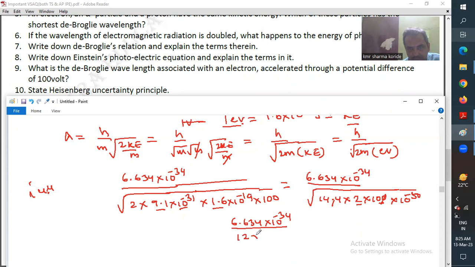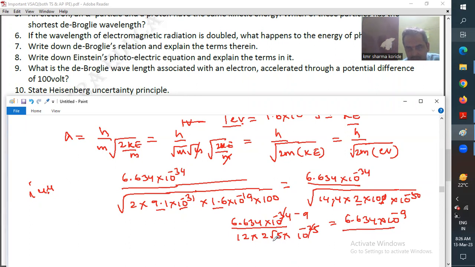So this is going to be 12 and root 20. 20 can be written roughly as 2 root 5. Then 10 to the power of minus 50 without the root is 10 to the power of minus 25. So this and this get cancelled, and the power will be minus 9. This is 6.634 into 10 to the power of minus 9 divided by 24.